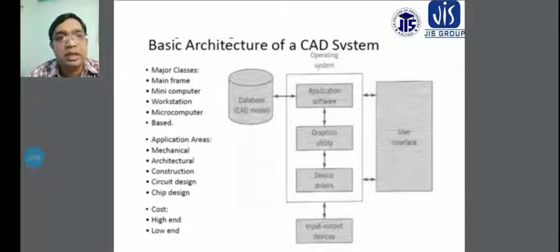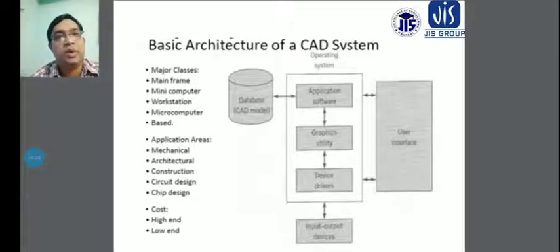Another is chip design, where different types of electronic chips are designed by different engineers, such as electronics engineers and hardware engineers, who design the chip properly using the CAD systems. Computer engineers also use CAD for chip design.